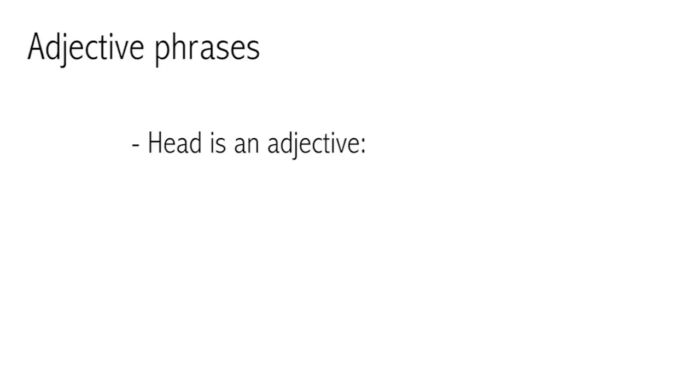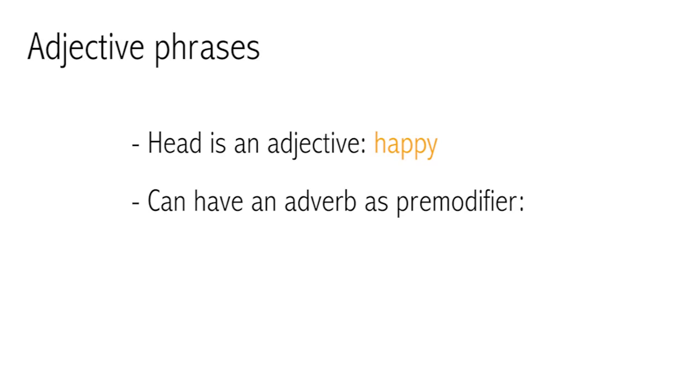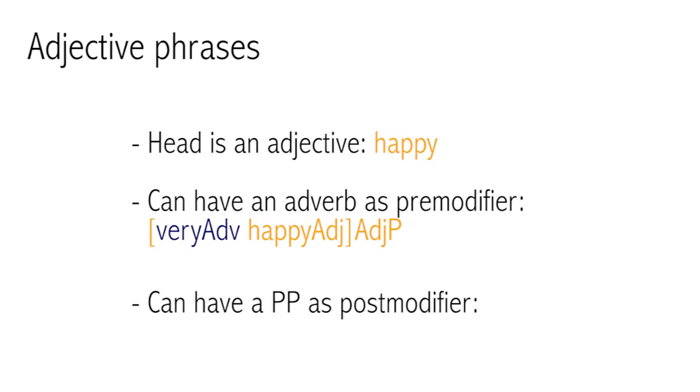Apart from noun phrases and verb phrases, the other phrase types you will come across in English are adjective phrases, adverb phrases, and prepositional phrases. Adjective phrases. The head of an adjective phrase is an adjective. For example, happy. An adjective phrase can have an adverb in the pre-modifier position. For example, very happy. An adjective phrase can have a prepositional phrase in the post-modifier position, as in happy with her new car.